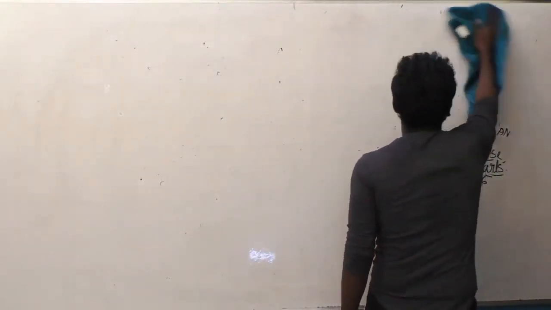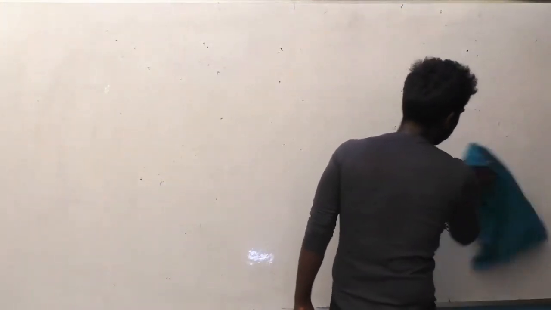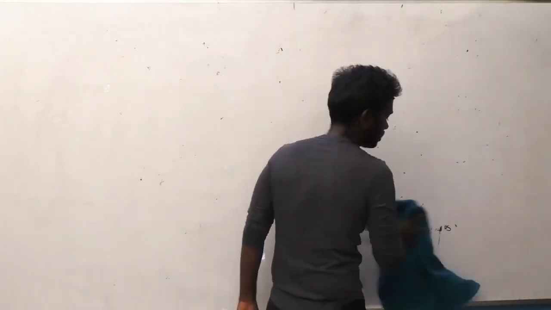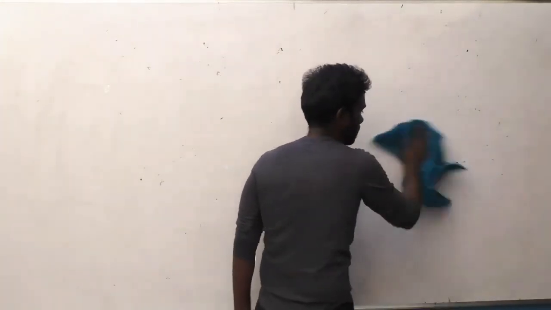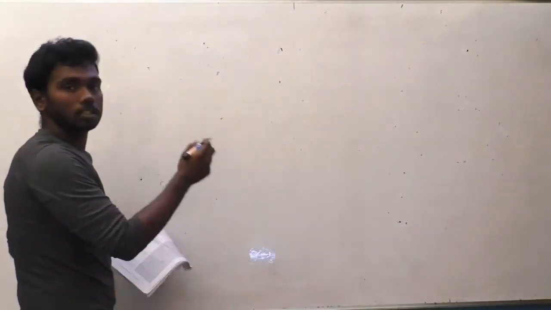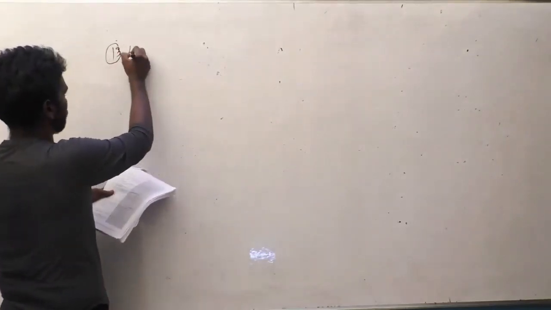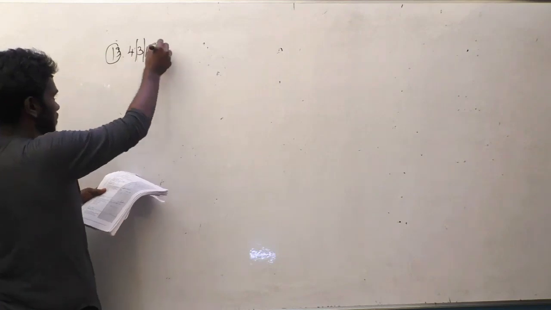Question number 13. Before I solve it, you can even pause the video and try to solve that question. This question has been asked in SSC JE 4-3-17 afternoon batch.